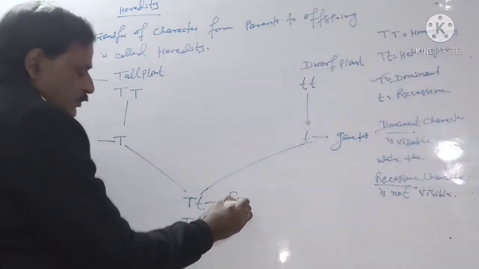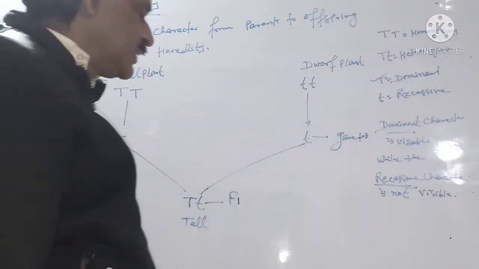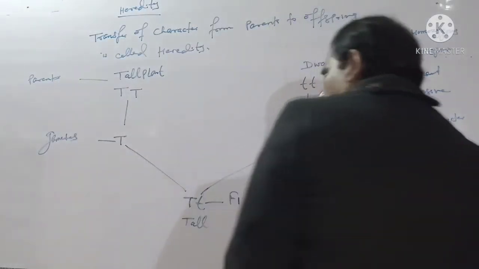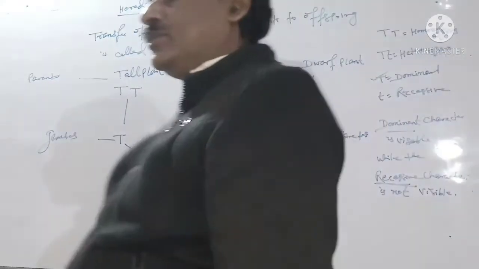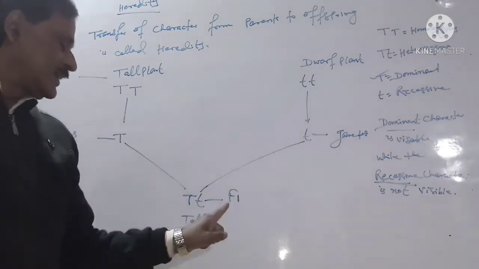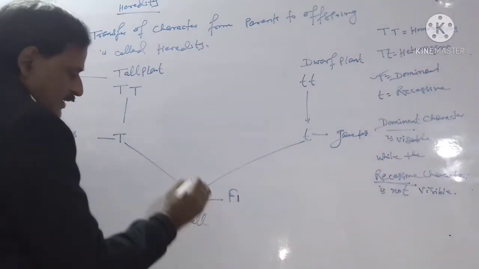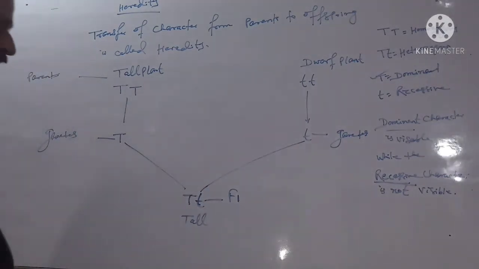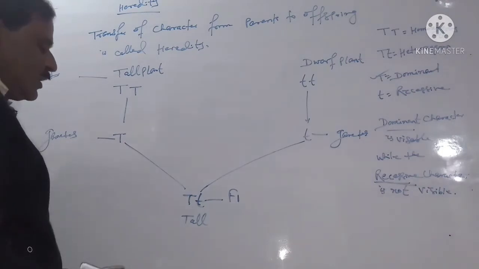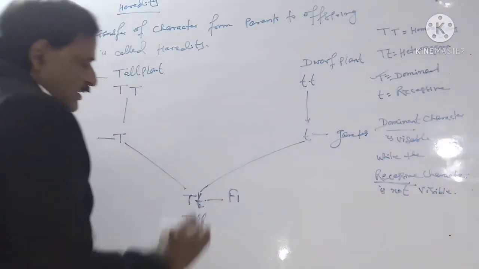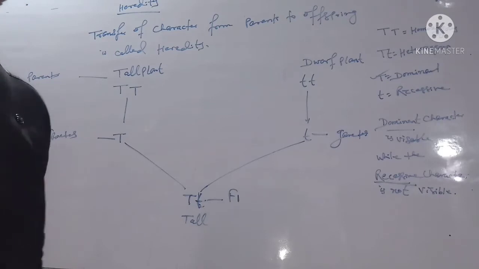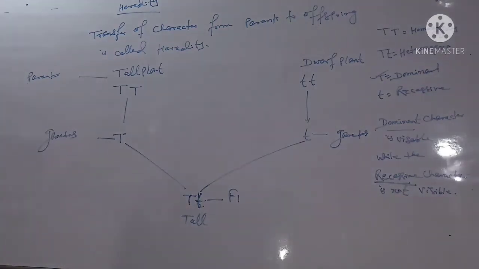In F1 generation, Mendel said that the recessive character is not always recessive. When it gets a chance, it shows the characters of dominance. In F2 generation, we see that the dwarfness character is visible.